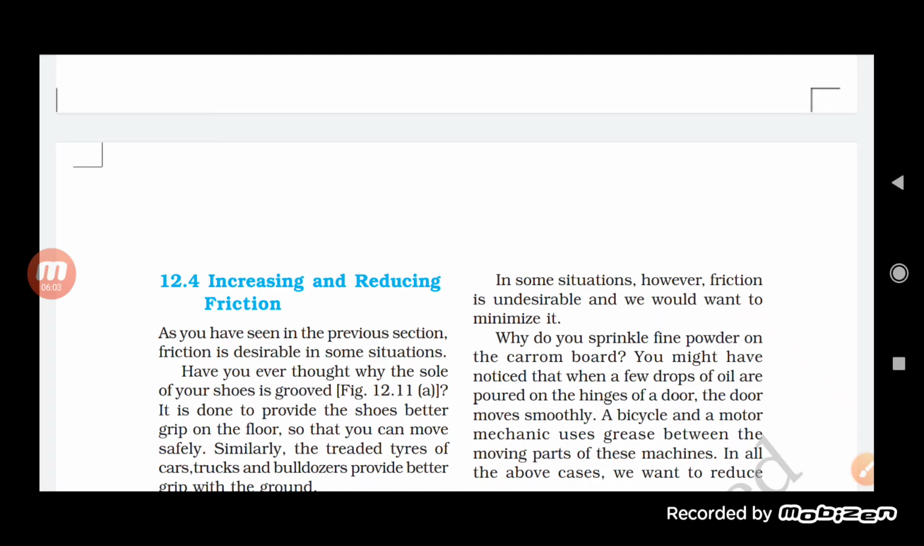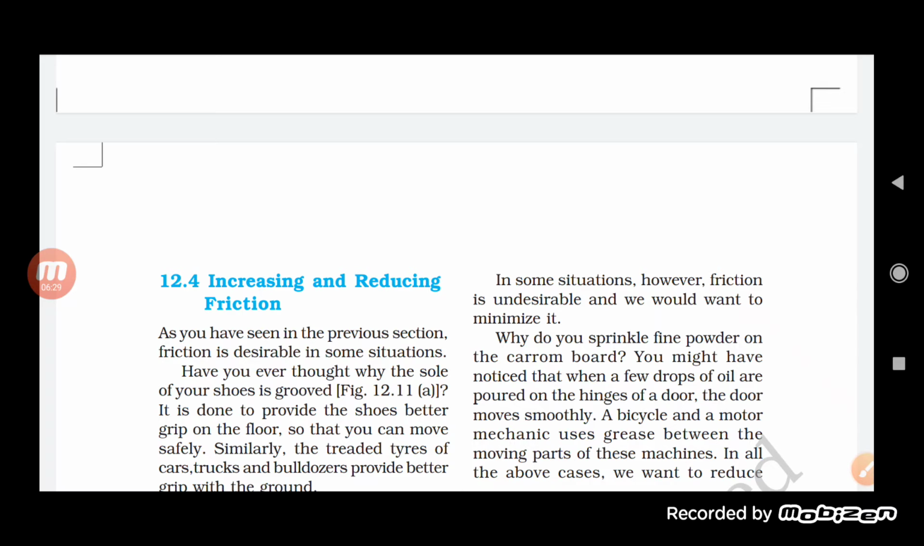So the soles are grooved so that friction can occur very easily. The shoe sole has grooves, and that will provide a good grip between the shoe and the road, so that we can walk very effectively. You have seen, if the grooves are not present, there might be a good chance to slip.